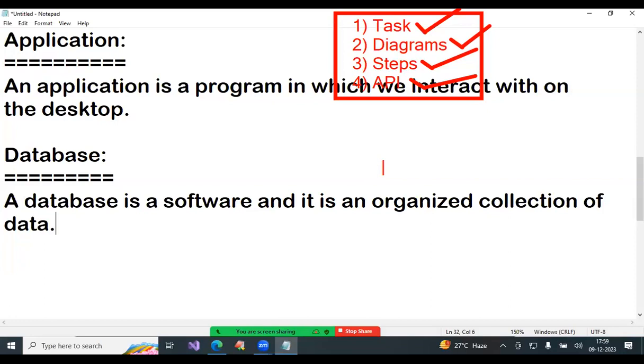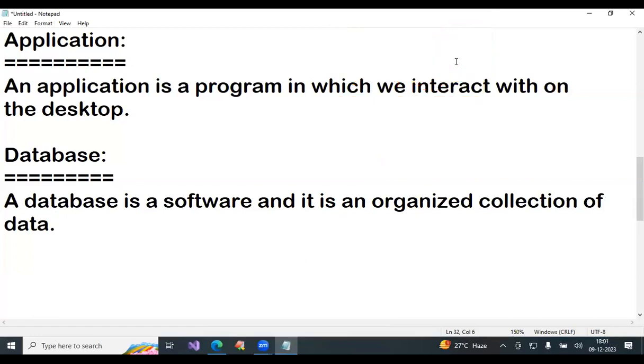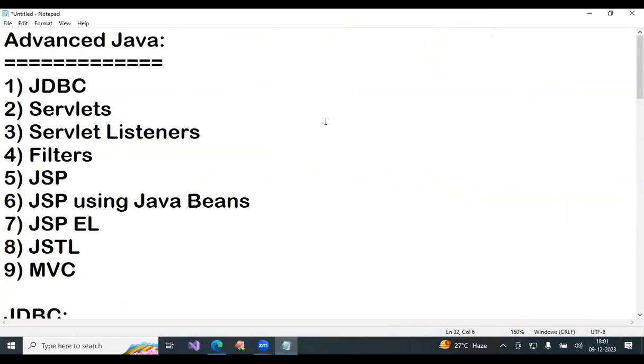It is not a movie to watch. Don't feel like you are in a theater. Okay, put in efforts, work hard. While I'm asking questions, also respond, because it is compulsory, that was already told yesterday. This is the way you are going to learn advanced Java. That is the advanced Java learning style. If you know how to learn, then only very quickly you can learn. If you don't know how to learn, working hard from morning to night is of no use. This I explained yesterday and the day before yesterday. Today is the third class, but today I started the subject.